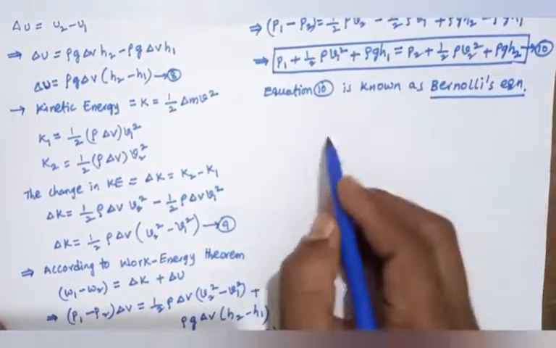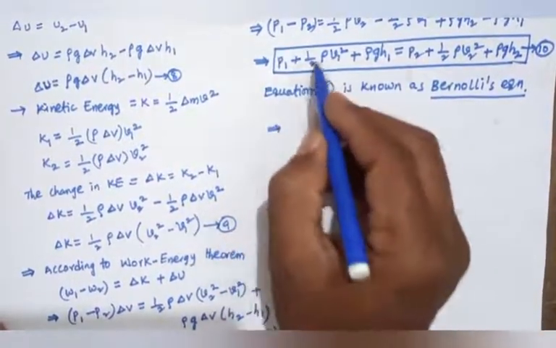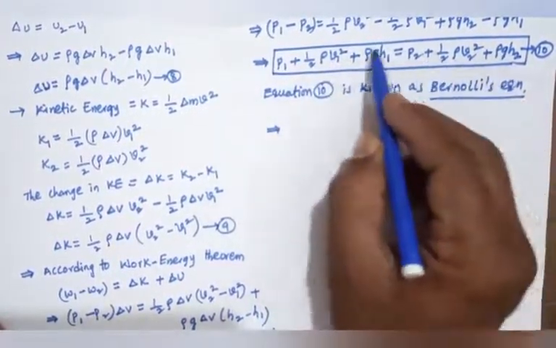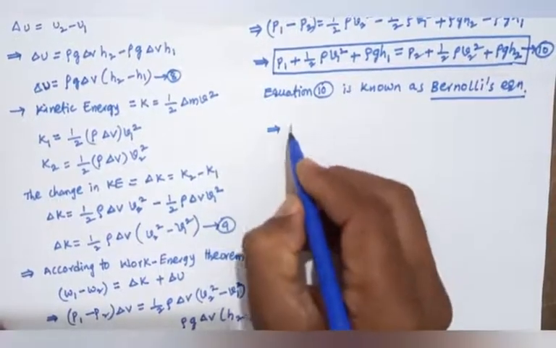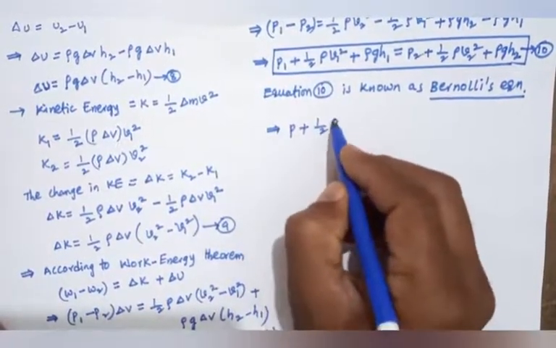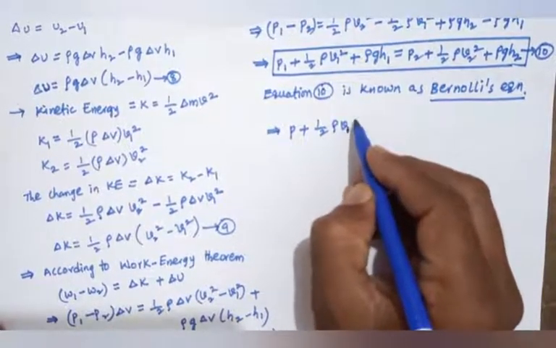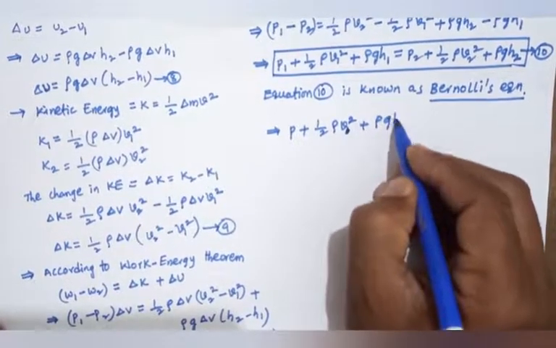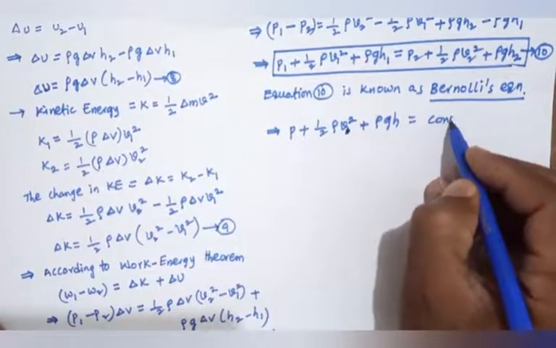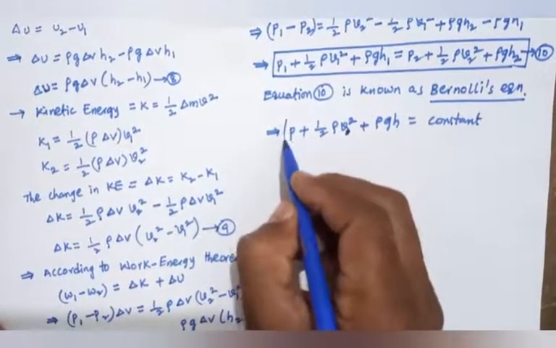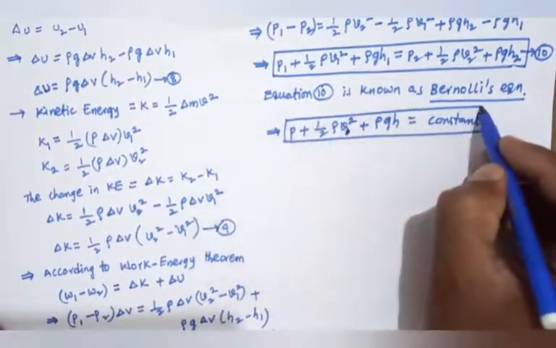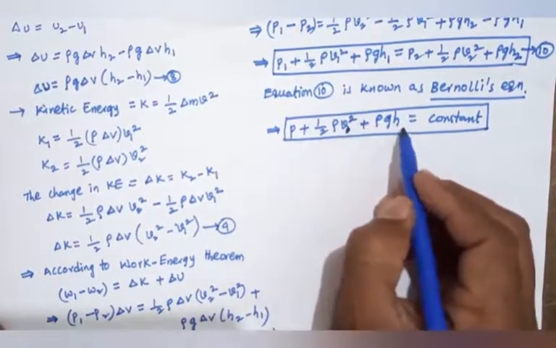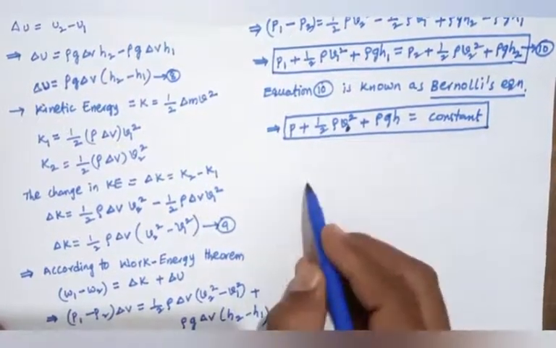So this equation is known as Bernoulli's equation. Generally this equation is written like this: both sides pressure are equal, kinetic energy is equal, gravitational potential energy is equal. Then P plus half rho V square plus rho g h equals to a constant. This is the equation.